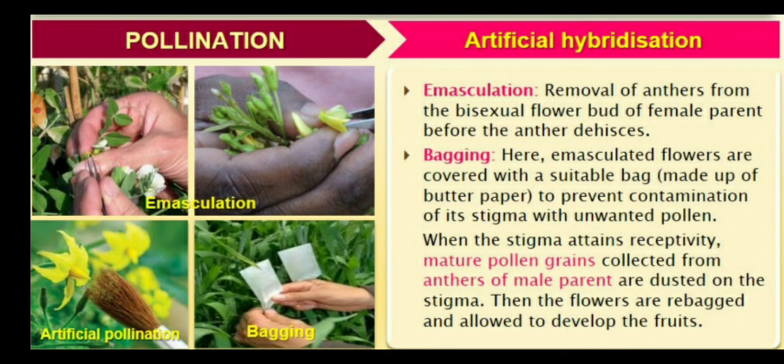So children, after that the second process is bagging. Bagging means emasculated flowers are covered with suitable polythene bags or suitable paper bags to prevent the contamination of its stigma from other unwanted pollen grains. So children, when the stigma attains receptivity, the mature pollen grains collected from the anthers of the male parent are dusted on the stigma, and then the flowers are rebagged and allowed to develop the fruit.